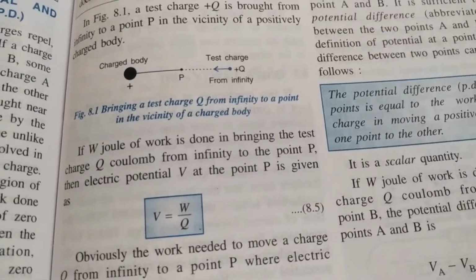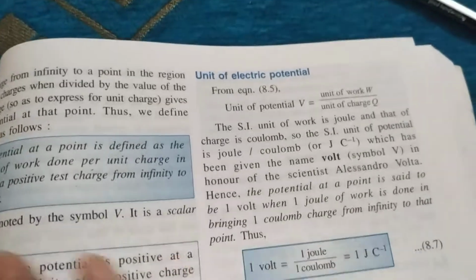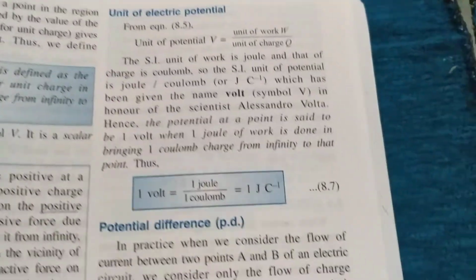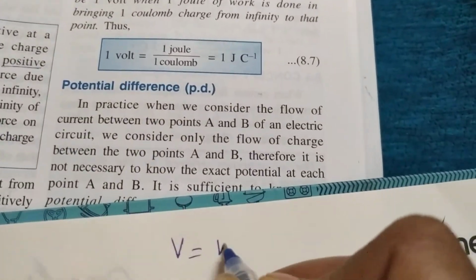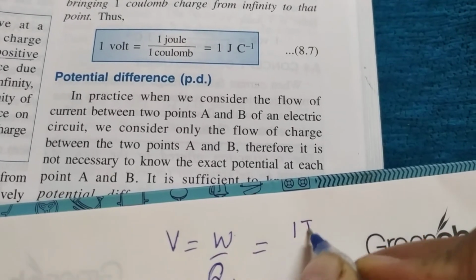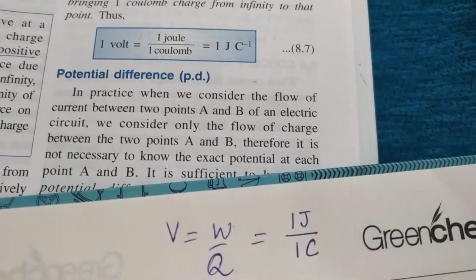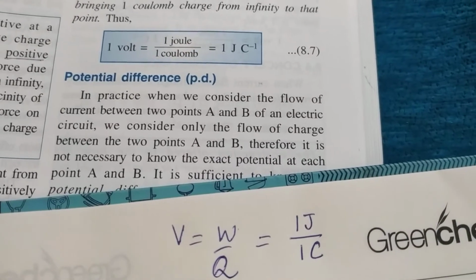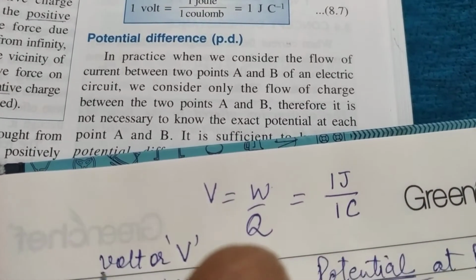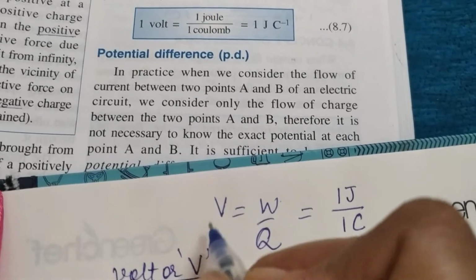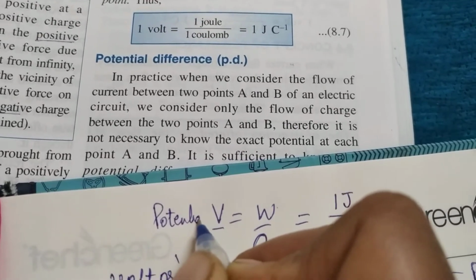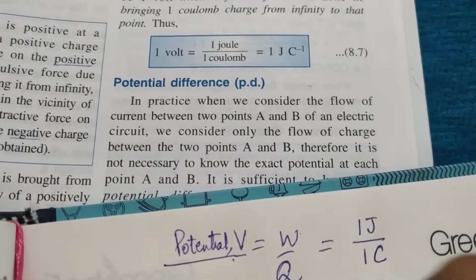Now let us talk about the units of potential. Units of potential come from the formula of potential itself. What was the formula of potential? Potential's formula was W upon Q. So units of potential will be unit of work done divided by unit of charge, and we define it as volt, and we use the symbol capital V for the unit of volt also. Same symbol is used for the potential as a physical quantity also, right?